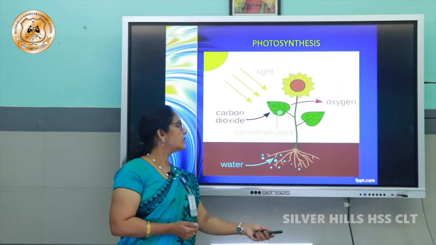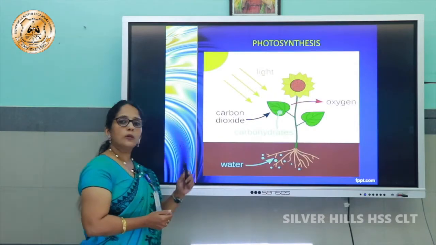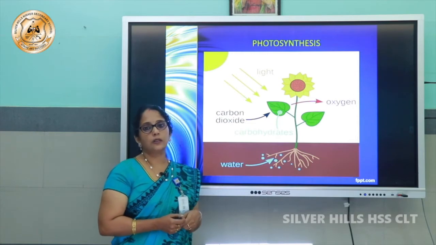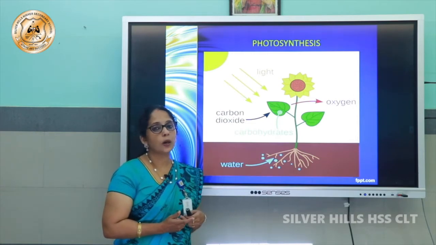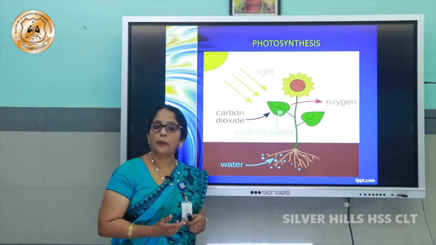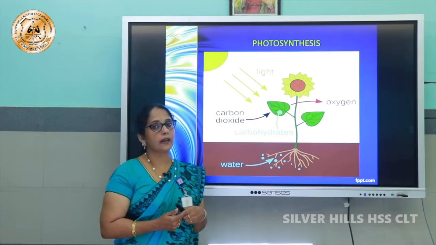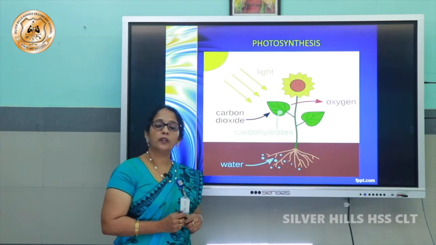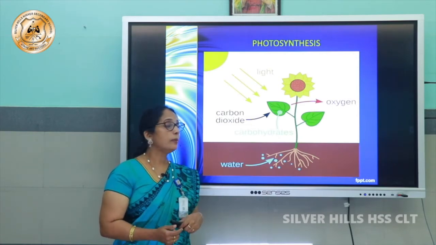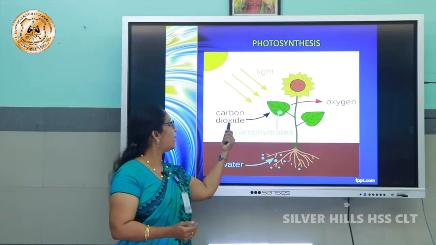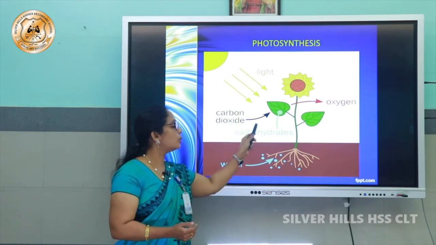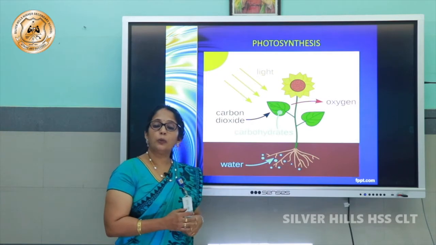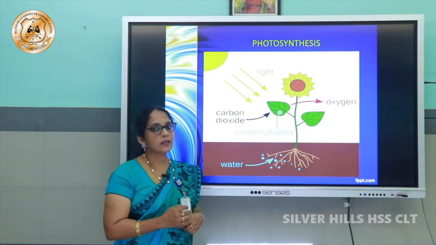Now, just look at this figure. Here this process is called photosynthesis. All of you know what photosynthesis is. It is the process of preparing food by plants. Which are the raw materials essential for the preparation of food? You can see here that plants take in carbon dioxide through the leaves. On the underside of the leaves there are minute pores, and these pores are called stomata.